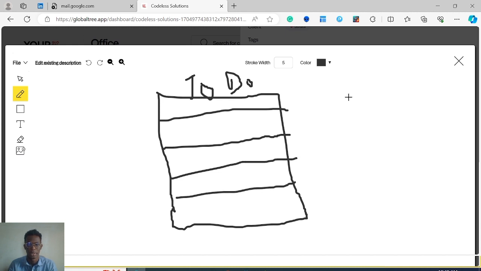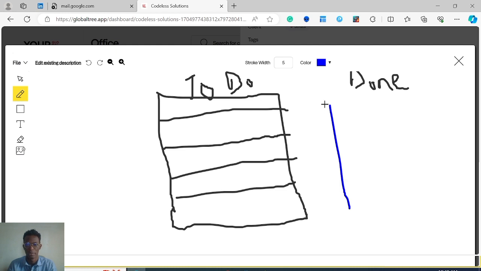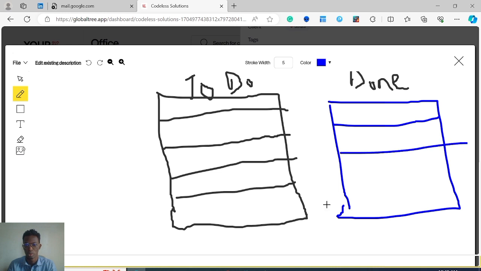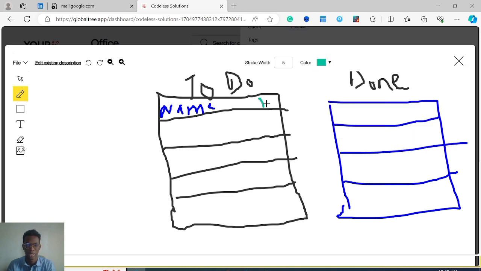Then we will have another list here called done. Let me draw this out with a blue color. We'll have a done column here. A task will move from to-do to done. We'll have the task name here, and then we will simply have a check mark. Let me use green for that. We'll have a check mark here.